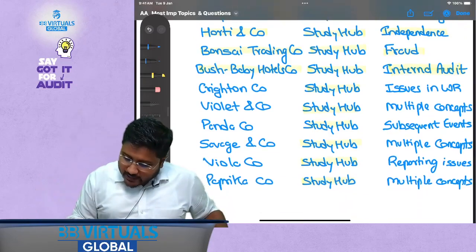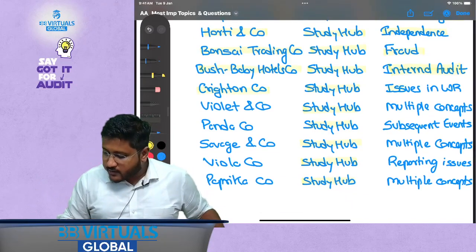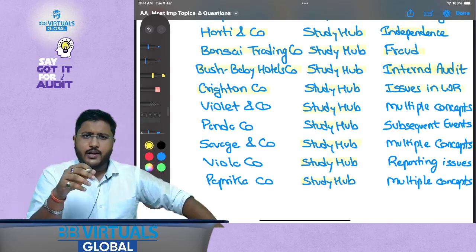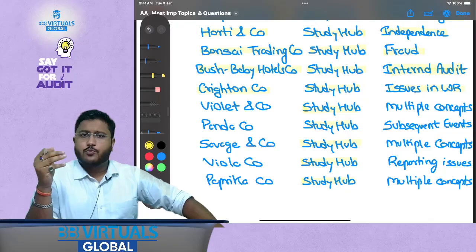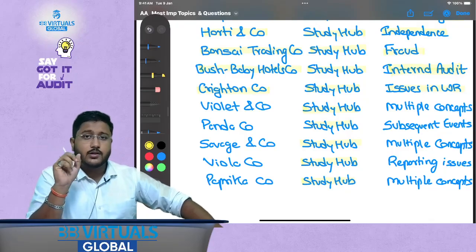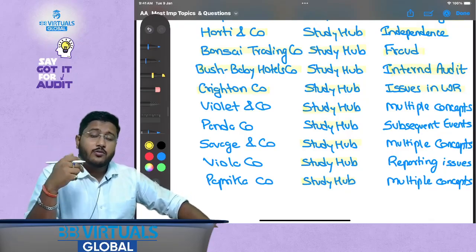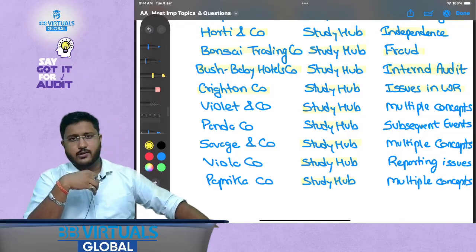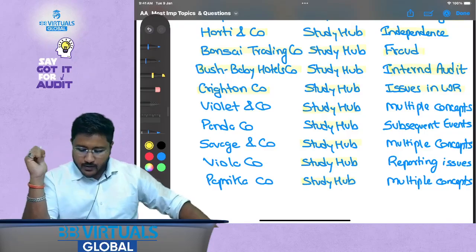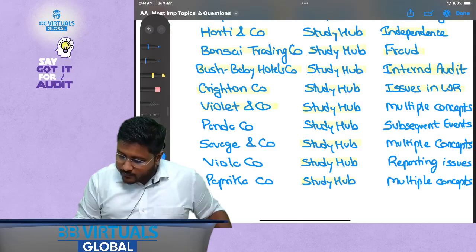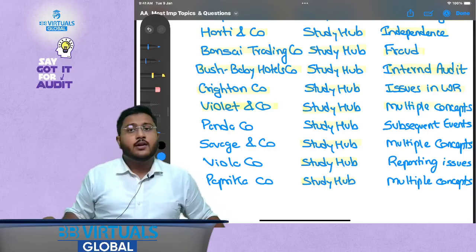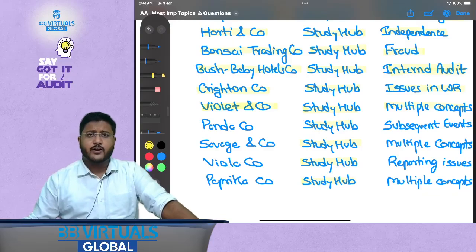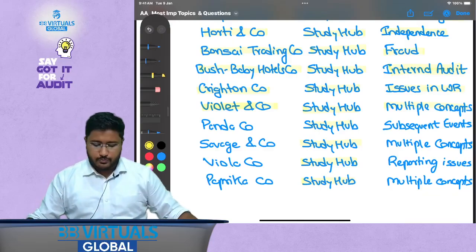Okay. Then Crichton Company, this talks about issues in written representation. See, from your general understanding, you can always write what written representation is, what factors are there, what content should be there. But this question talks about how you need to respond if there have been any issues in written representation, and that is why this question is very important for you. Then Violet and Company. When I say Violet and Company, this again tests multiple concepts, and this becomes an important question. I have personally solved it in my class, and this is a very good question.